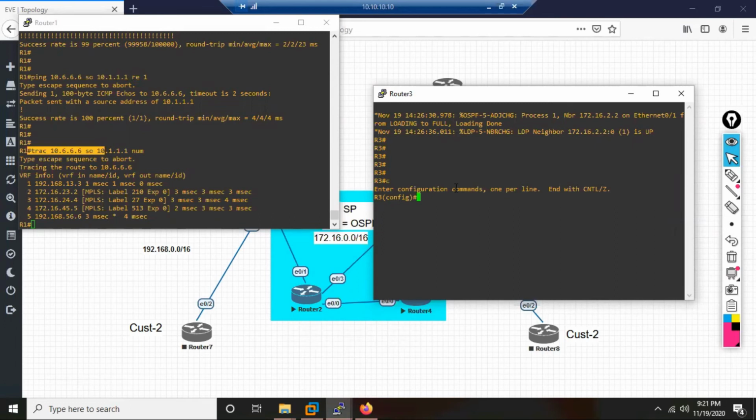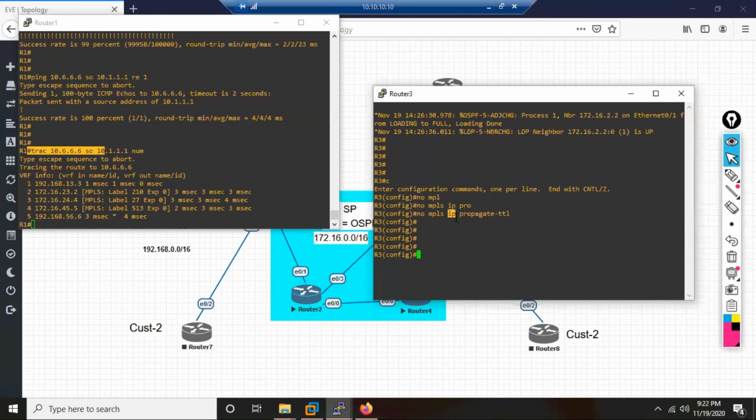So now see what the service provider is doing on R3. He goes to the interface and tells MPLS, hey MPLS, by default you're copying the TTL value of the IP packet into the MPLS packet. So I'm telling you now, don't do that. Don't copy the TTL value of the IP header into the MPLS TTL field. What is that command? The command is no mpls ip propagate-ttl. Finish. So what you see, then, the command itself is what?